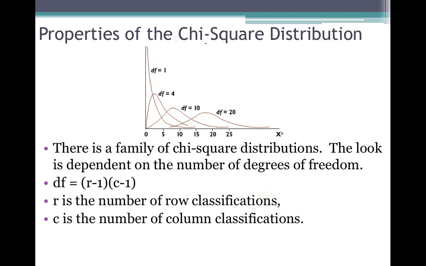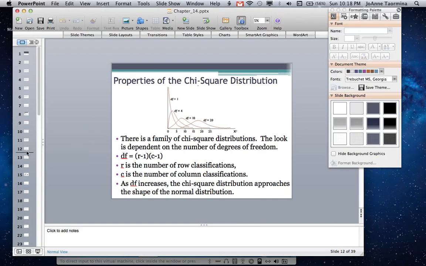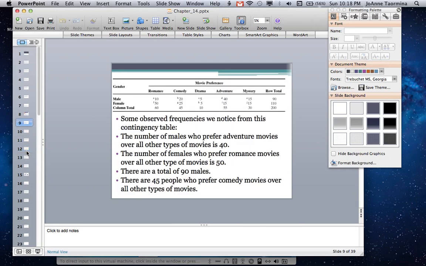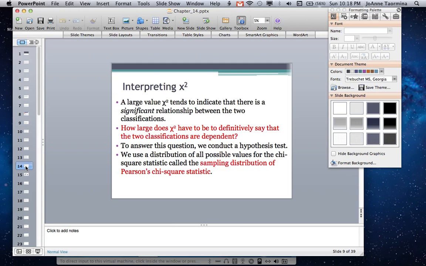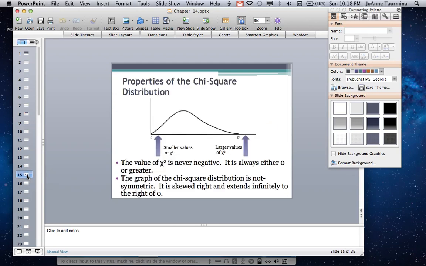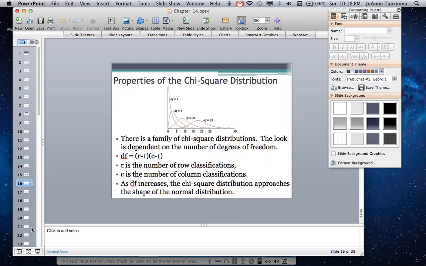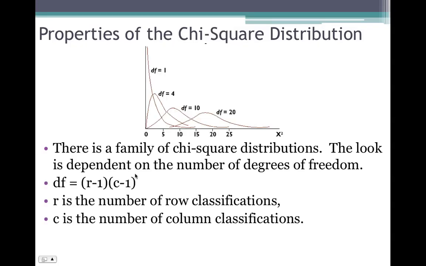C would be the number of column classifications, and I believe there were 5 movie preferences. I'll go back and double check. 1, 2, 3. Yes, there were 5 movie preferences, and so C, the number of column classifications, is 5.